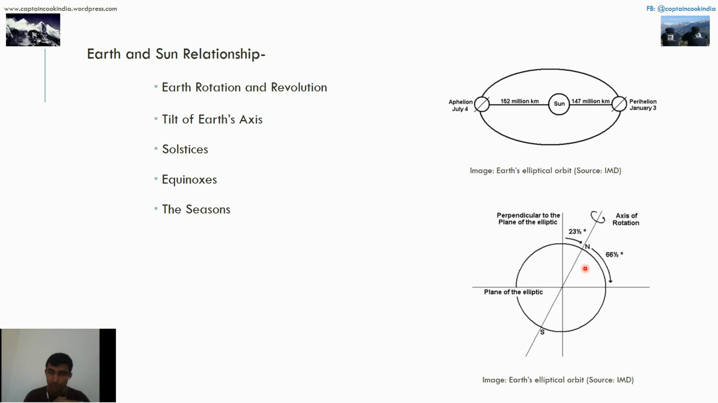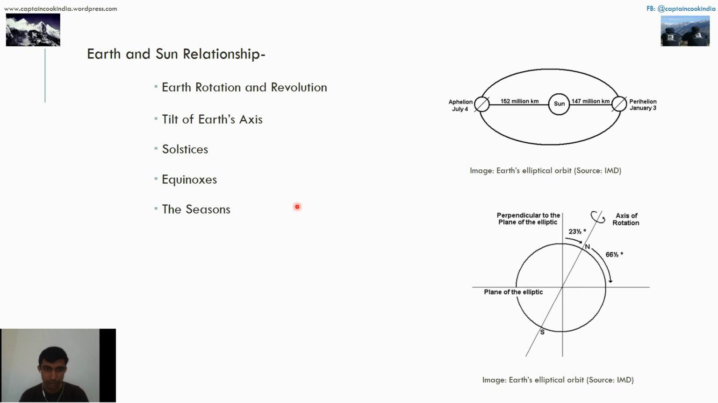Equinox is basically when the equator is perpendicular to the sun, and the time is 22 or 23rd of September, and different seasons are due to this, we know it.